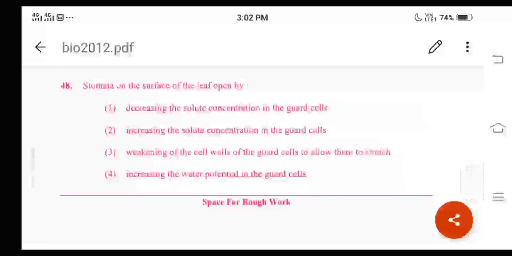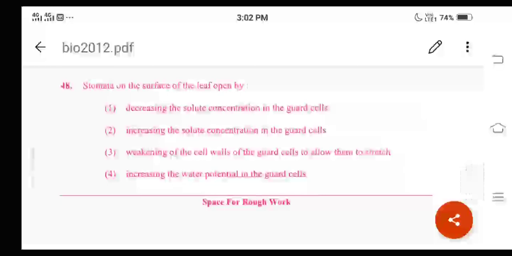Stomata on the surface of the leaf open by. What are the different options given here? Decreasing the solute concentration in the guard cells, and the second option is increasing the solute concentration in the guard cells. The third one is weakening of the cell walls of the guard cells to allow them to stretch, and the fourth one is increasing the water potential in the guard cells. Now listen here. This question is based on the chapter Transport in Plants.